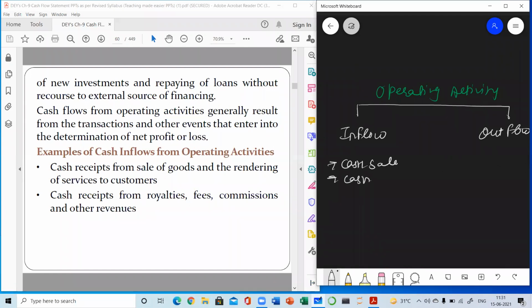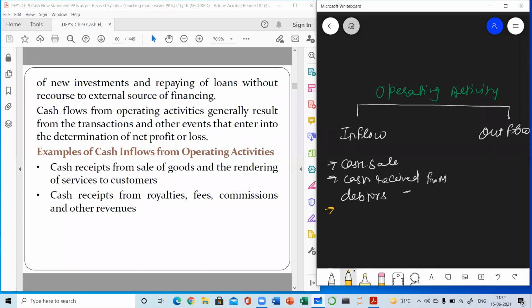Suppose in the past you have sold goods to debtors on credit. Now in the present you have received cash from debtors. This transaction will not be recorded in cash flow at the time of credit sale. But when the debtors make payment, this will be recorded in the cash flow statement.